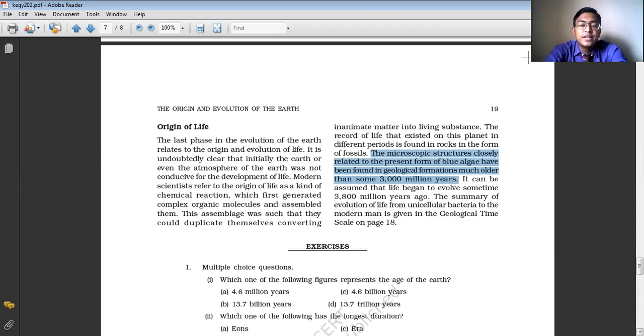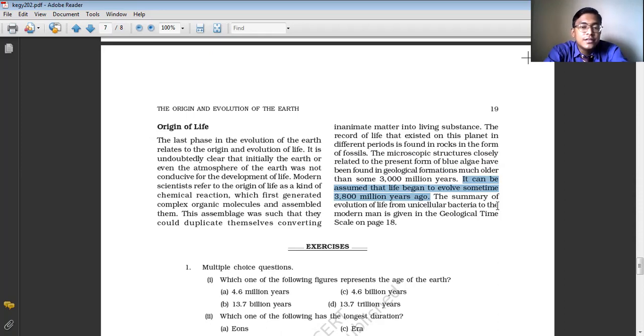So it is believed that life came into existence through these algae, because algae are also considered a living component. So it can be assumed that life began to evolve around 3800 million years ago.